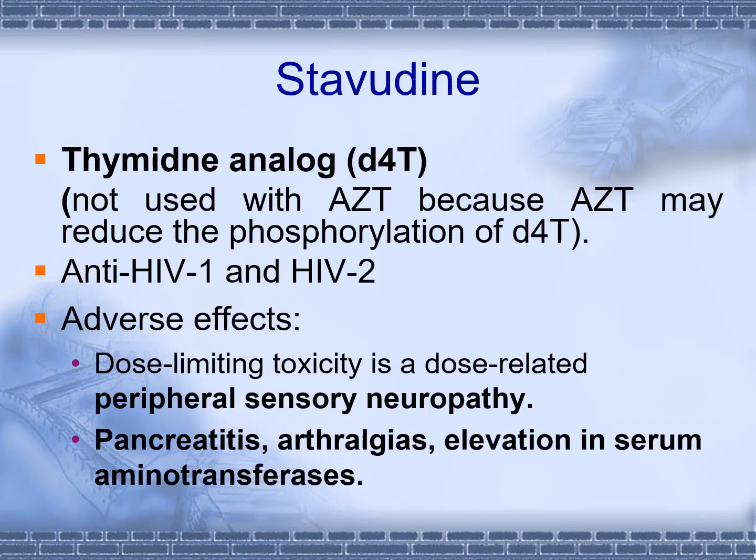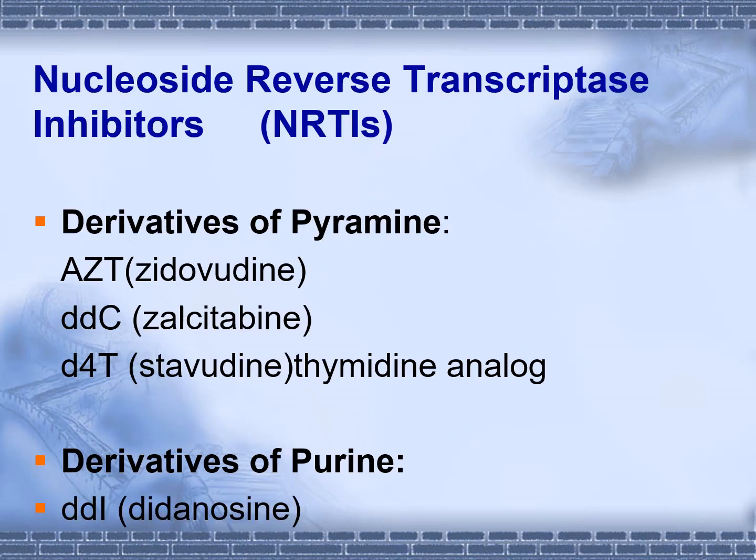The next drug is stavudine, a thymidine analog, and it is effective against both HIV 1 and 2. Its adverse effects: it causes dose-limiting toxicity, which is peripheral sensory neuropathy. It also causes pancreatitis, arthralgias, and elevated serum aminotransferases. Amongst the nucleoside RTIs, we have so far covered derivatives of pyrimidine. Now, derivatives of purines, we are here with didanosine.